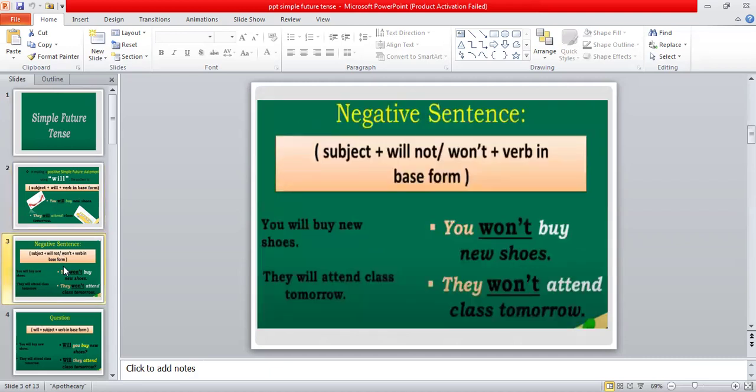If you want to make a negative sentence with future tense, then you will use will not, and the contraction of will not is won't. And with will not, we would also use the first form of the verb.